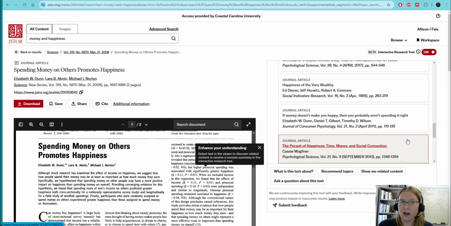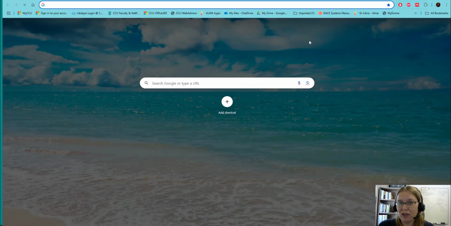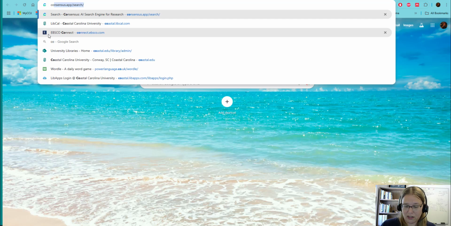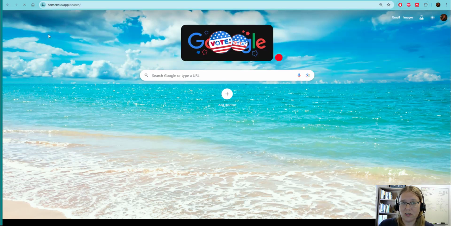Both of these are on the library website, totally free. You can get to them through databases A to Z. I always call it the wrong thing. But you go to the databases tab, there's SCITE and then JSTOR. So those are two that are completely free through the library that you can use. There's also some that are available online that you can search for free. One that I like to show people is called Consensus.